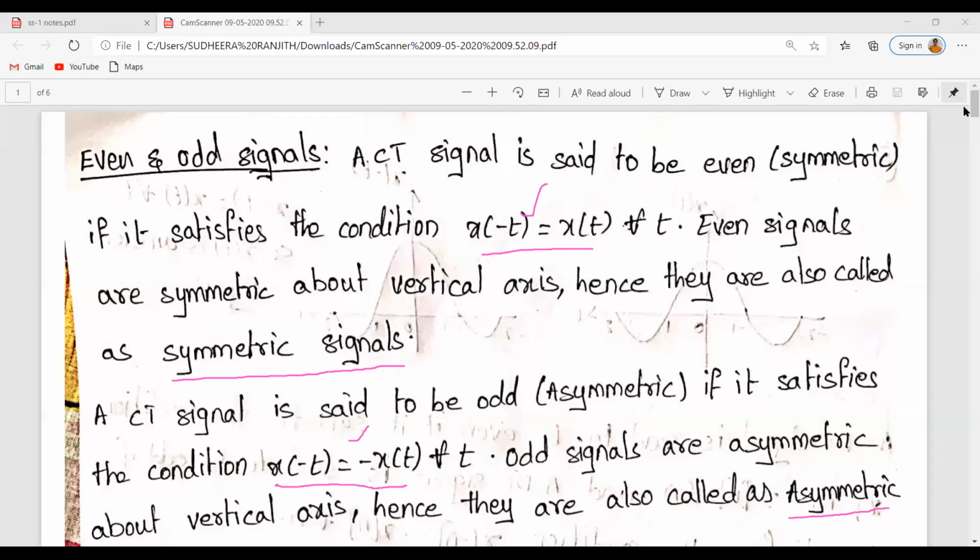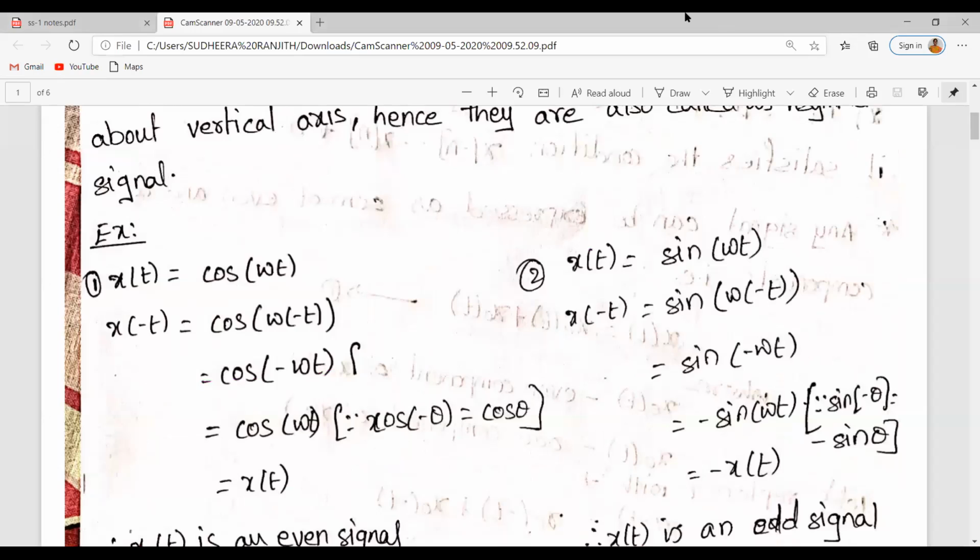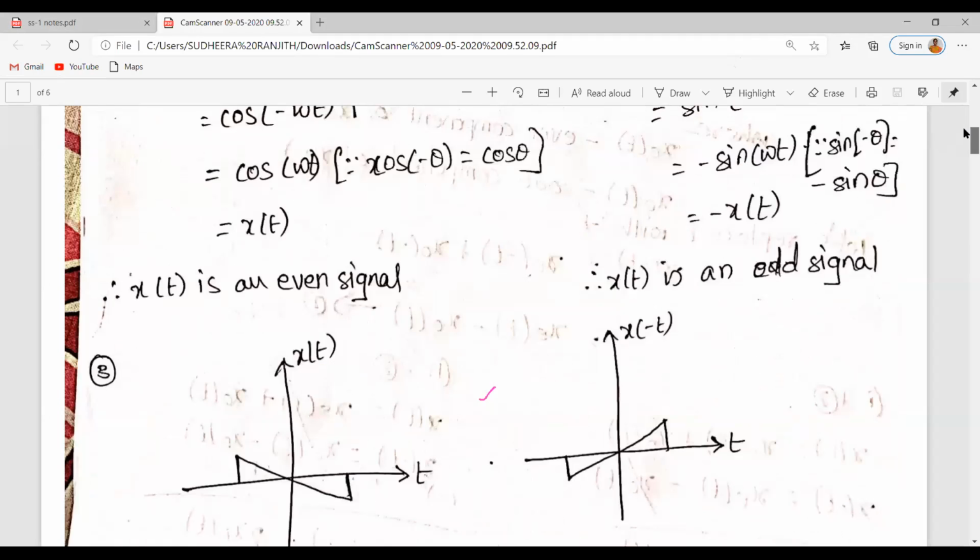We have seen some examples of even signals and odd signals. Here we have considered x of t is equal to cos omega t and we would like to find x of minus t. Then it should be cos of minus omega t. Actually, cos of minus omega t is equal to cos omega t because we know that cos of minus theta is equal to cos theta. So cos omega t is nothing but x of t, right? Since it satisfies the condition x of minus t is equal to x of t, this signal is called an even signal.